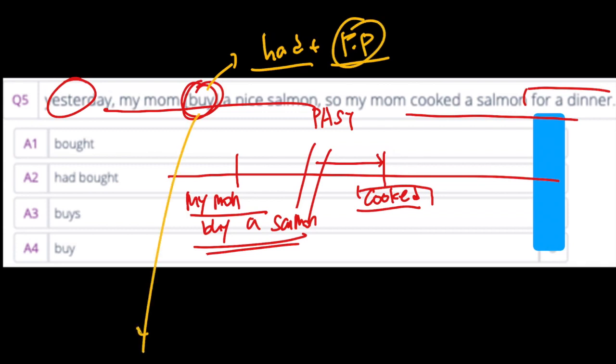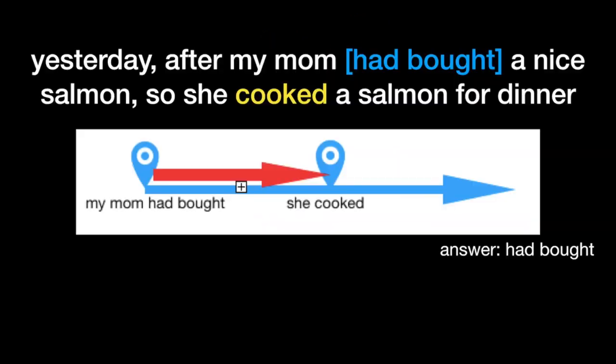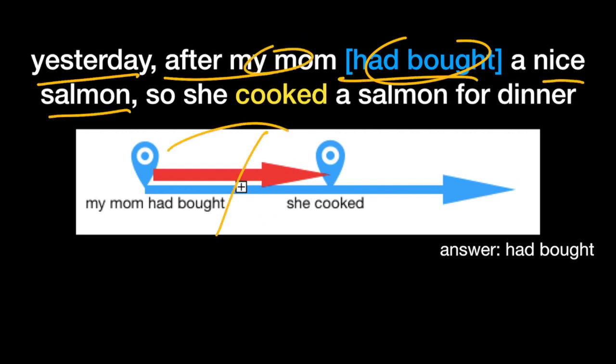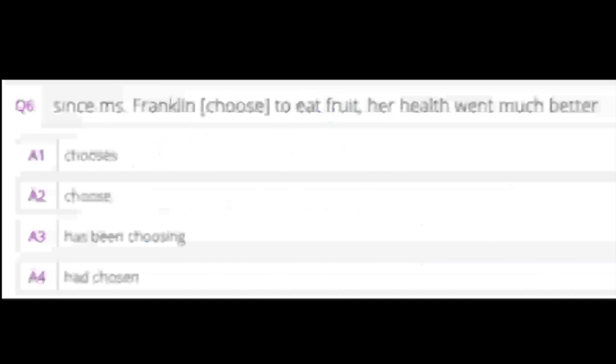Very good. The infinitive form of buy is buy. Past simple, bought. And the past participle is bought as well. So the answer is had bought. So yesterday, after my mom had bought a nice salmon, and then later she cooked the salmon for dinner. So the answer is had bought. Very good. Next one, number 6.